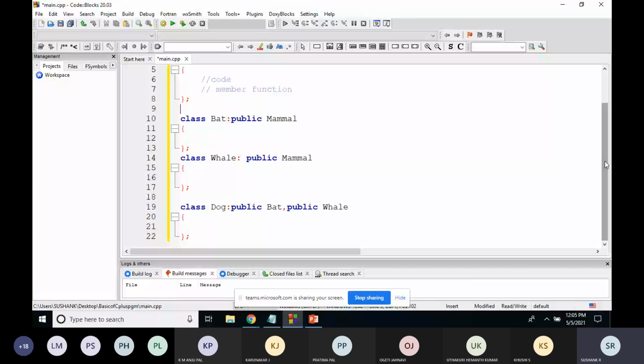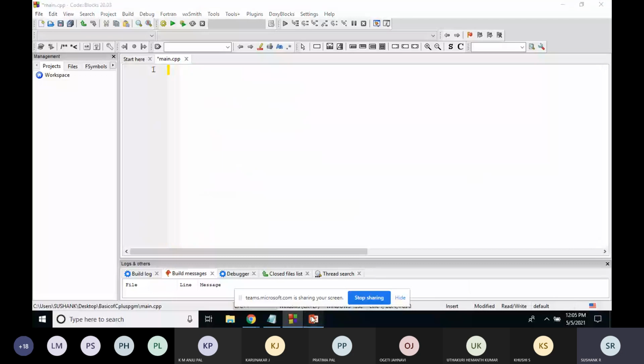You just write it on a sheet of paper and you can send it on WhatsApp, but you just implement that. Once you implement that, we will get to know that you have understood the concept of inheritance. Now inheritance is clear.